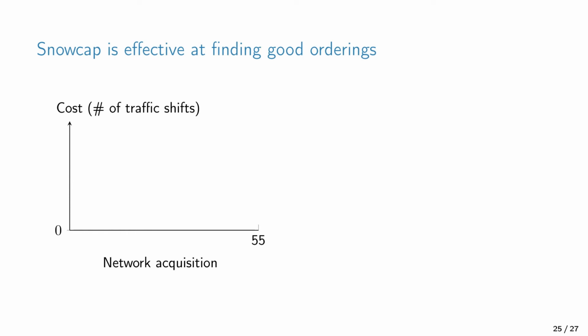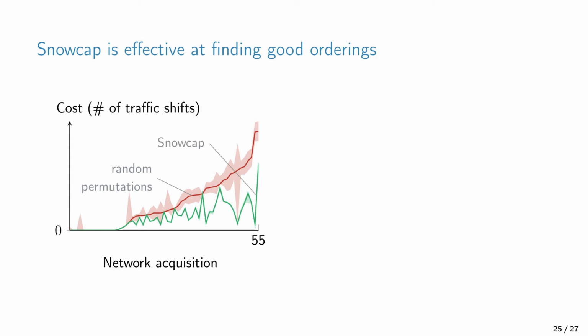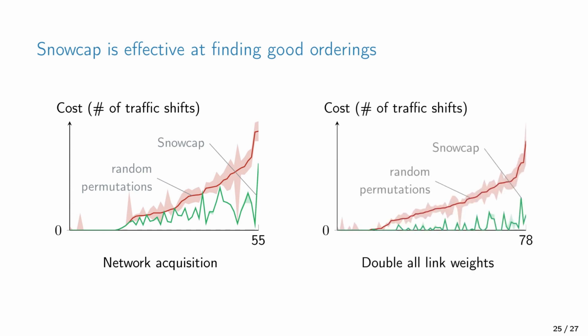On the x-axis, we show the different scenarios and topologies, and on the y-axis, we compare the number of traffic shifts. This red line is the number of traffic shifts when performing the migration in a random order without actively minimizing the cost. In comparison, Snowcap typically is able to reduce the number of traffic shifts by about half. Unfortunately, we cannot show the theoretical minimum as we don't have hundreds of years of compute power. In the second scenario, we do the same thing but for doubling all the link weights. Here, Snowcap performs even better, usually finding an ordering without any traffic shifts, while the random strategy does not.